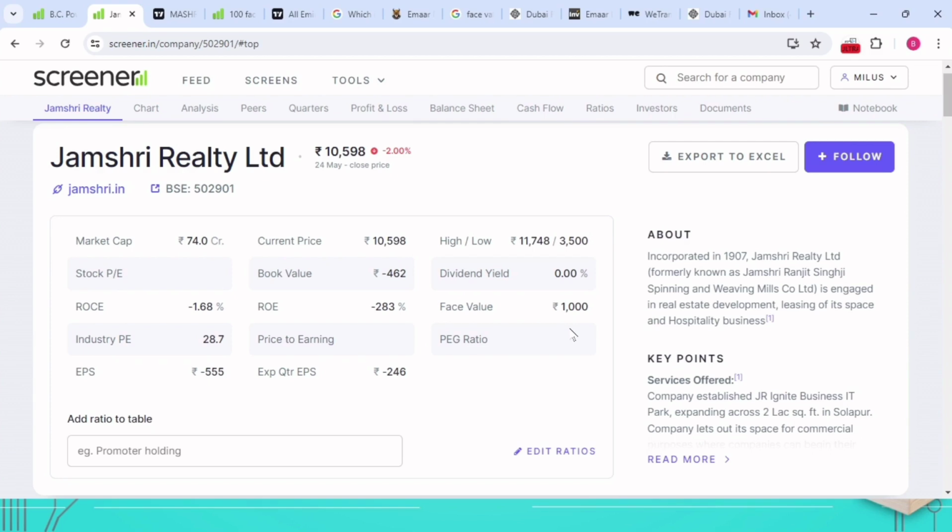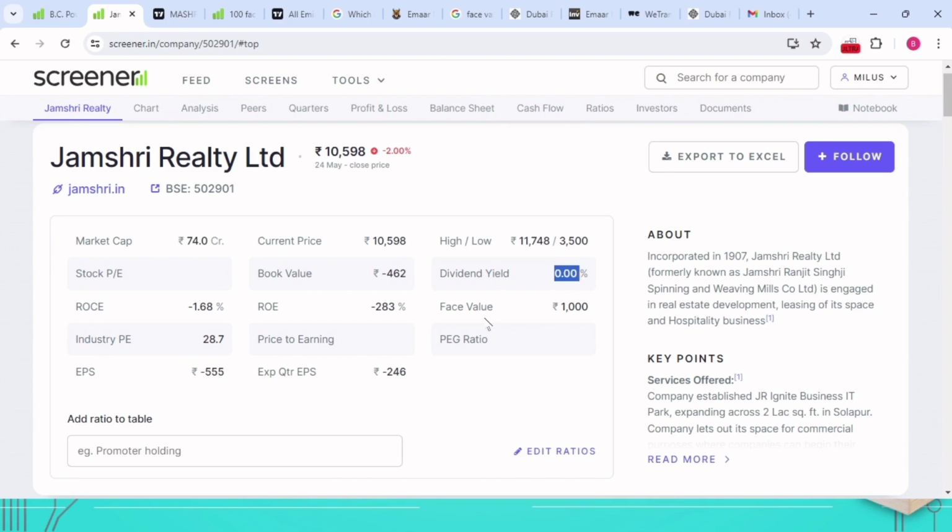But each and every time I will tell you, in every video we are looking at particular terms. If you are looking only at that respective term and investing, it is not good. Why am I saying this? See here, in the same share itself, face value is 1000. If you are a long-term investor looking at face value and investing, you will never get it. See here, face value is 1000 and they did not provide a dividend yield. Why? Book value is negative and their earnings are also negative. Then how will they provide a dividend to you? So you need to look at other parameters for the comparison. After that, you need to take a decision.